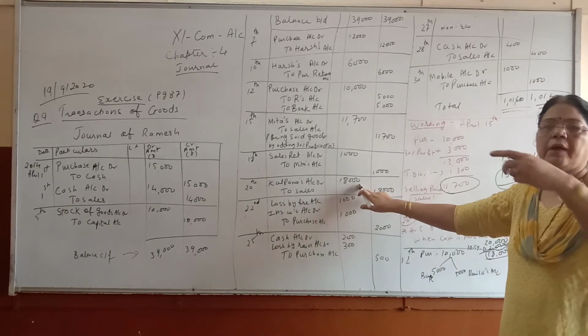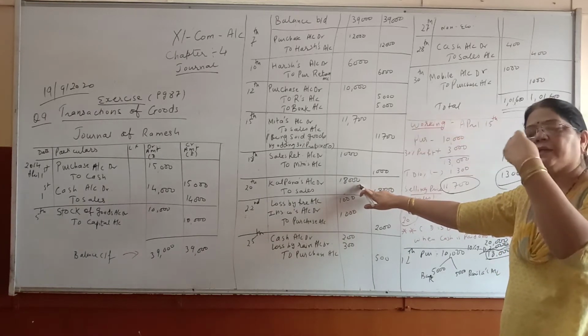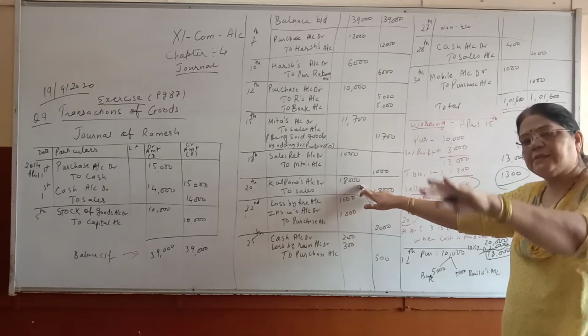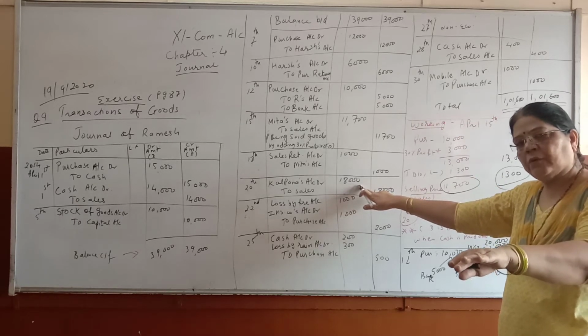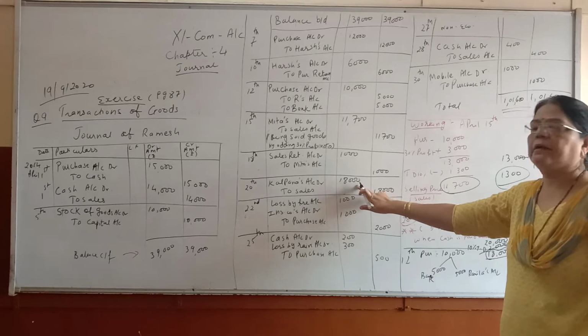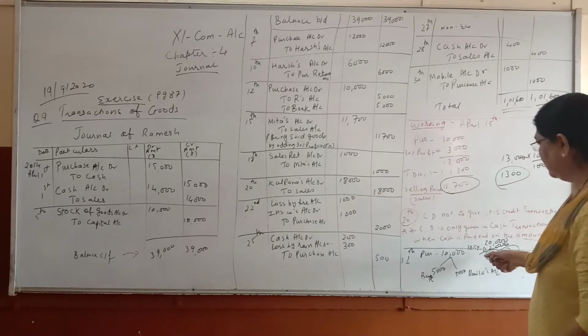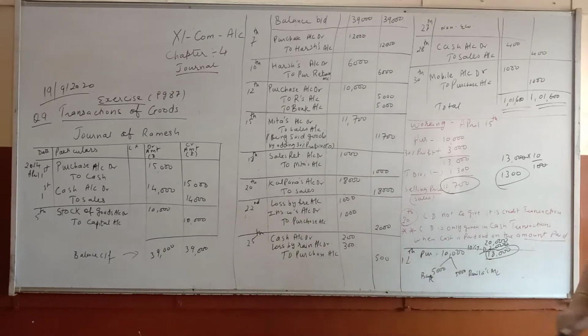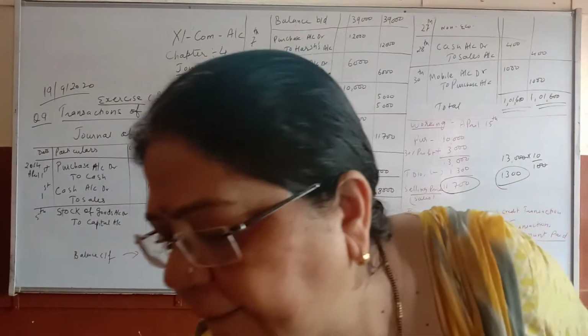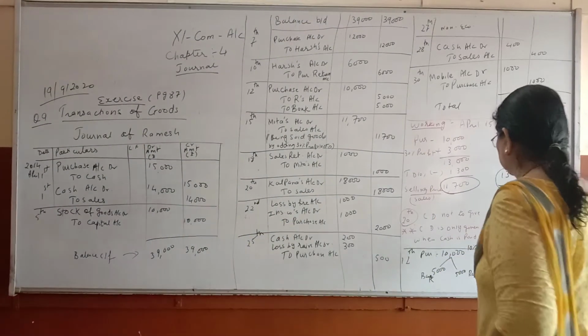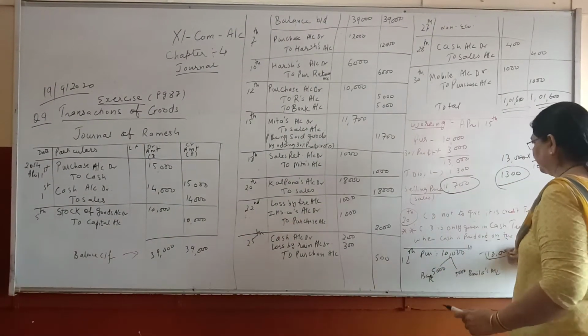Trade discount, you have to do rough work. You have to minus in rough. After decreasing the value of trade discount from the cost price, you have to write that amount. As we have seen, trade discount is not recorded. Okay, so this is 20,000.